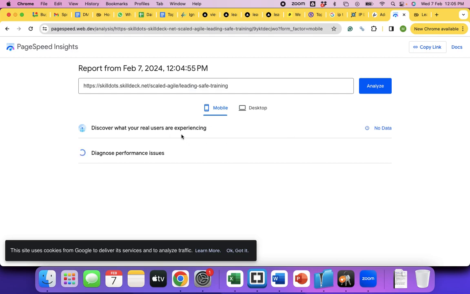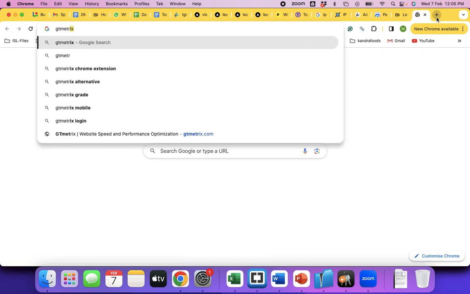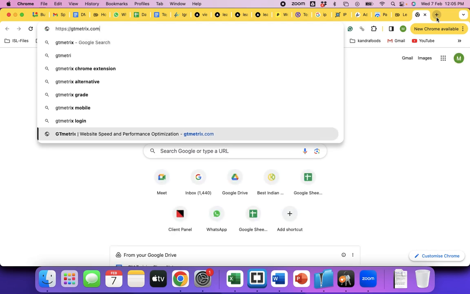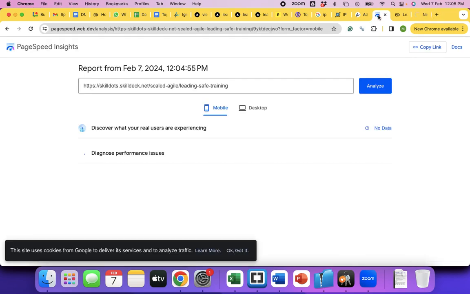Discover what your real users are experiencing on mobile devices as well as desktop, right? So it's still diagnosing. We'll check it out back. So there is another tool called GTmetrics. See, as a digital marketer, you don't have to fix whatever it's suggesting here.